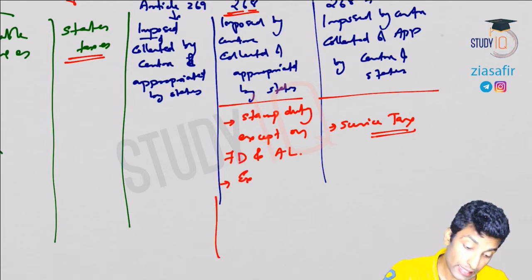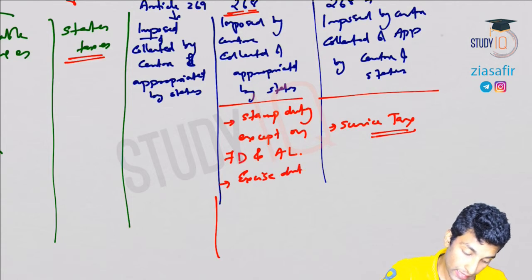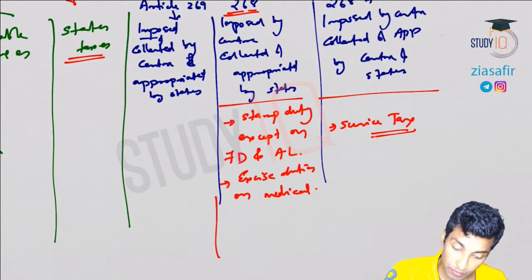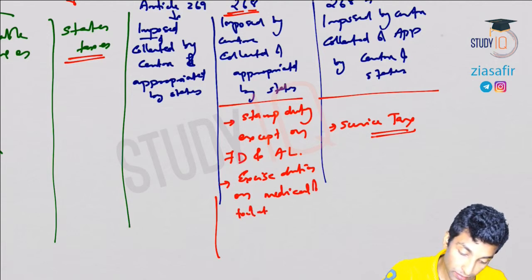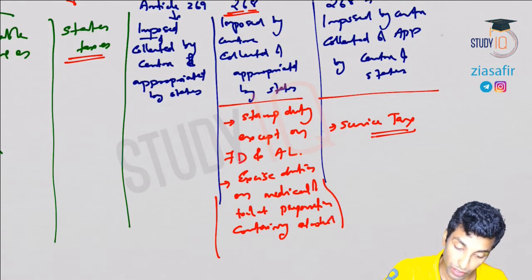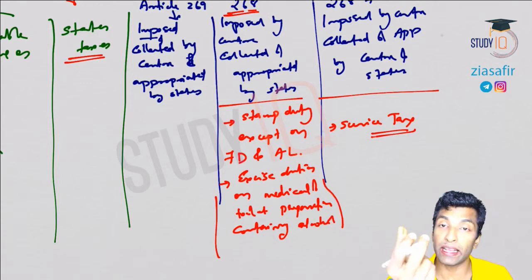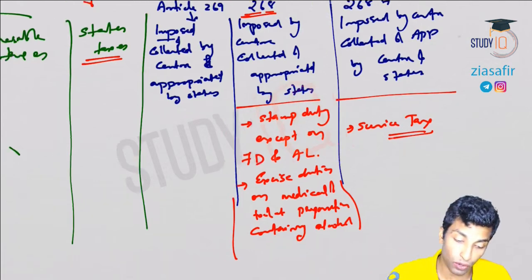The second one is excise duties on medical and toilet preparations containing alcohol. Okay, so excise duties on medical and toilet preparations containing alcohol will come here.